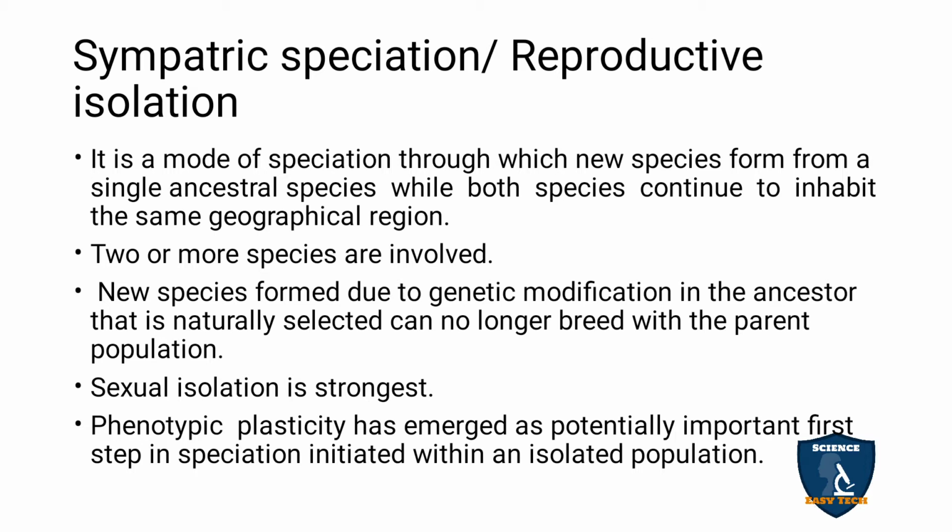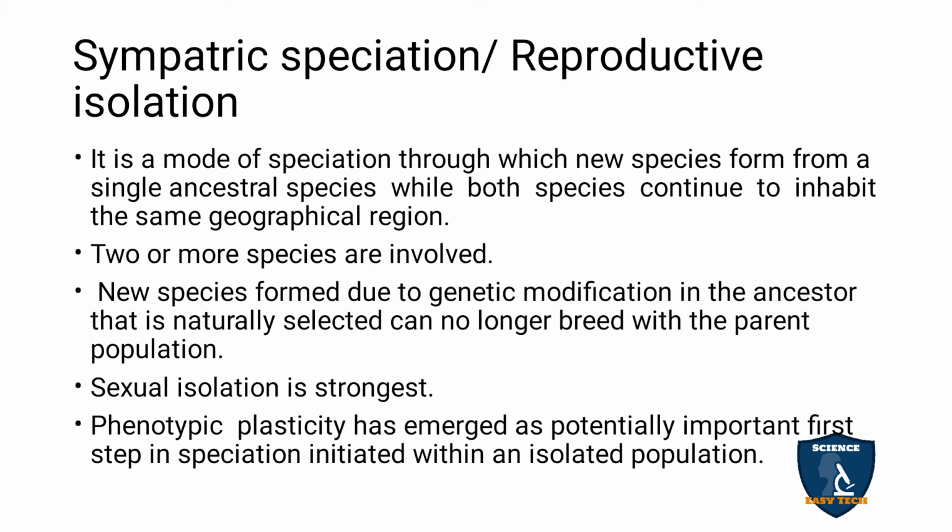The new species and the ancestral species live in the same area, and that is called sympatric. Both live in the same geographical area. That is known as sympatric speciation or reproductive isolation.